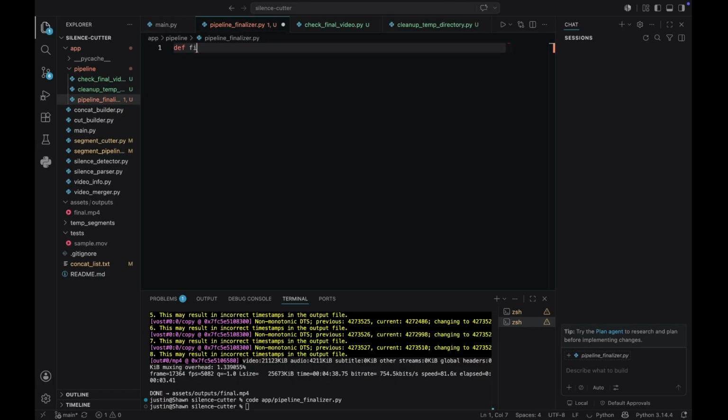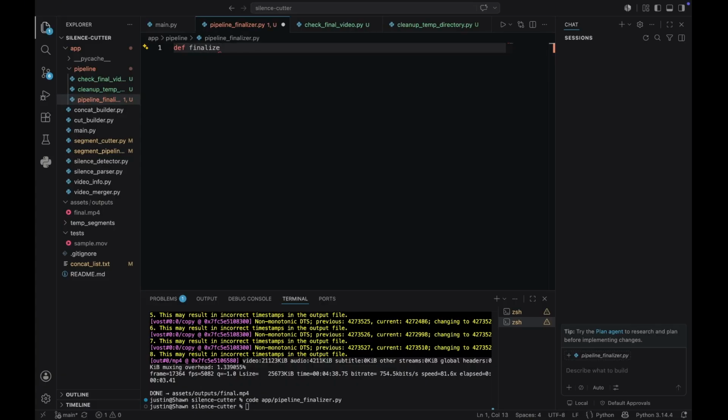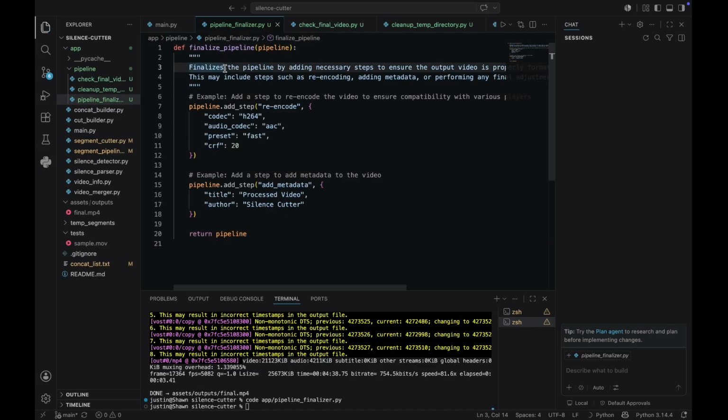Lastly, we're gonna make a call for these two files we created, in finalize pipeline. So finalize the pipeline by adding necessary steps to ensure the output video is properly formatted.